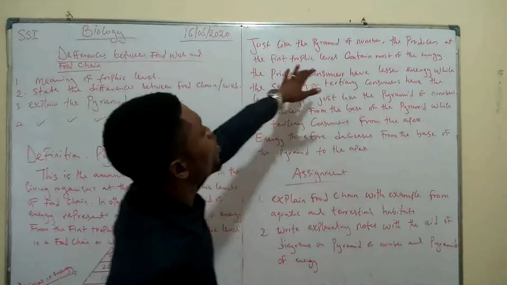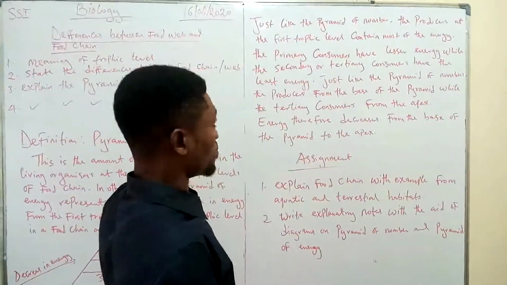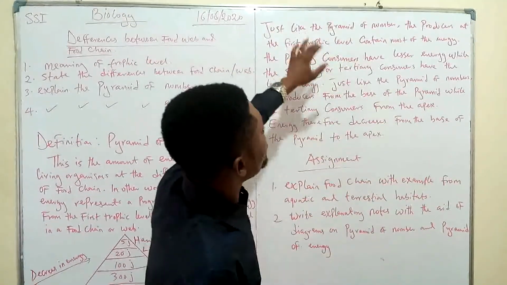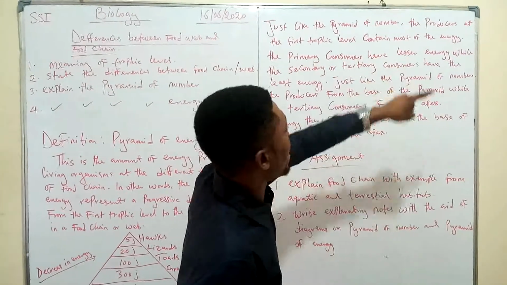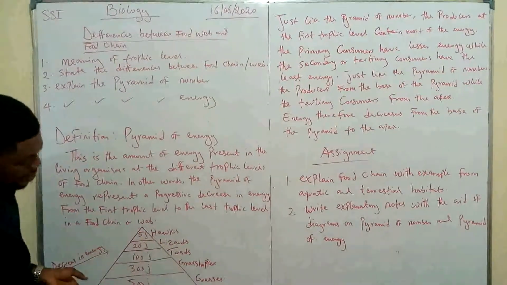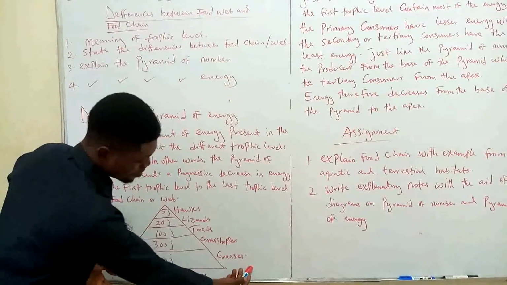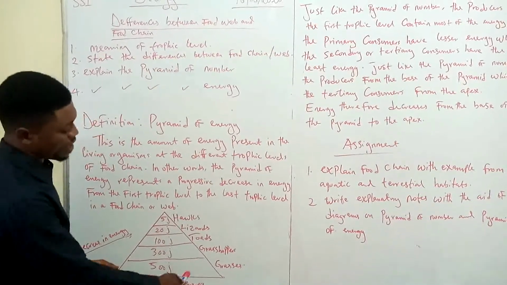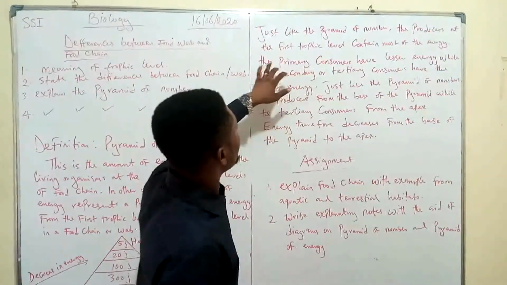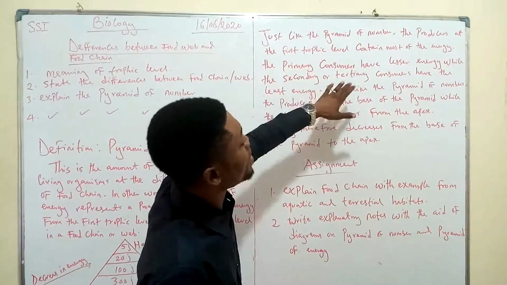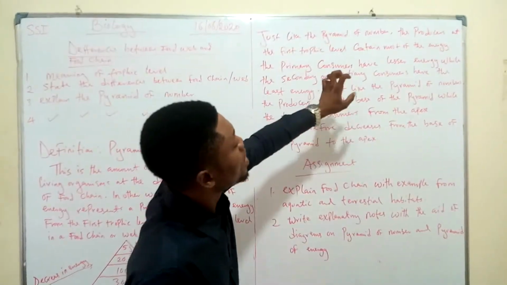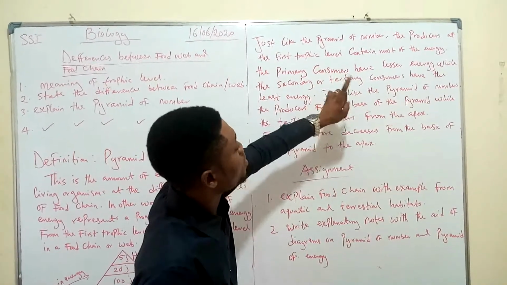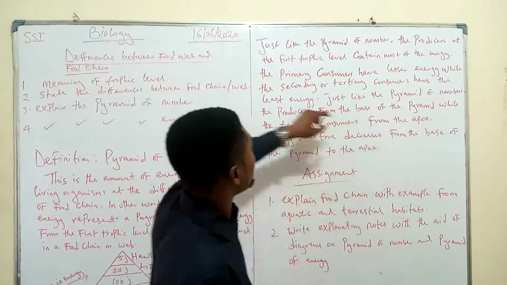Now, just like the pyramid of number, that is what we treated earlier, the producers at the first trophic level contain most of the energy. Now, who is the producer here? Grasses. This is the producer. So the producer contains most of the energy compared to the rest of them. The primary consumers have lesser energy, while the secondary and tertiary consumers have the least energy.